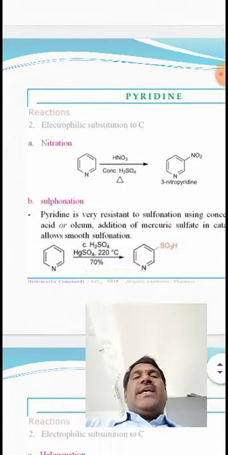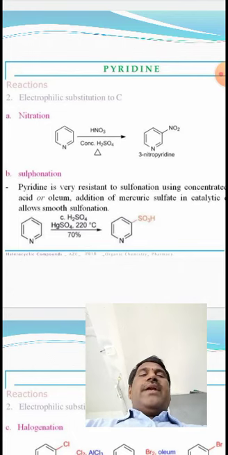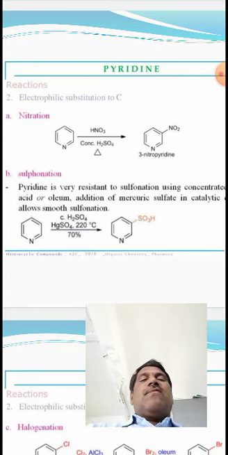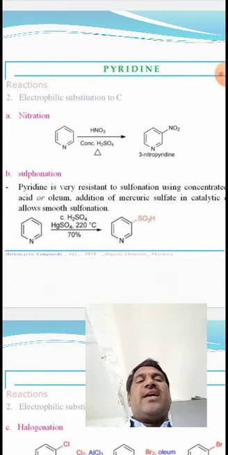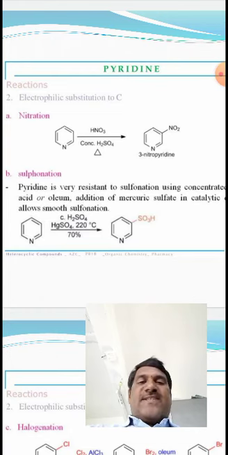So, now we can take the nitration reaction. Pyridine undergoes nitration with nitrating mixture, and 3-nitropyridine is formed. So, the NO2 plus electrophile attacks the third position in the nitration reaction.